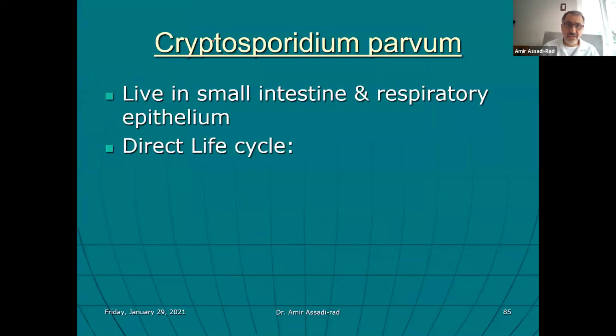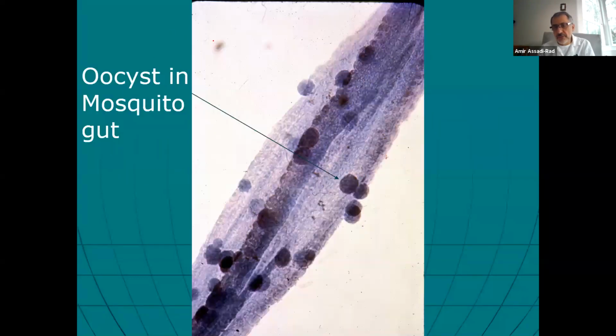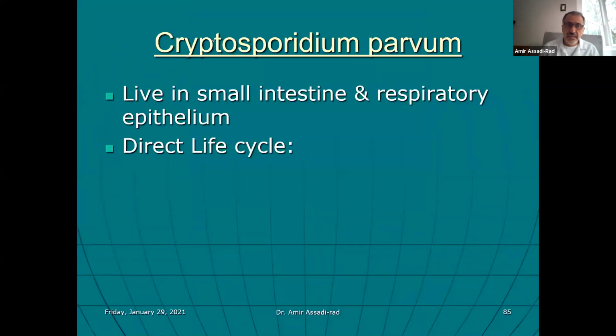Cryptosporidium parvum, I talked about that a little bit, lives in the small intestine and respiratory epithelium, direct life cycle. The one thing I did not mention is that the life cycle of malaria is not direct, it is indirect. The life cycle of trypanosoma is indirect. The life cycle of leishmania, they all need another host. So it's an indirect life cycle.